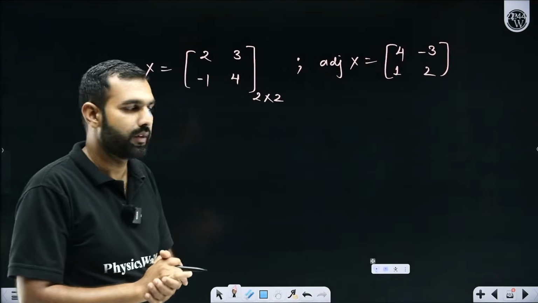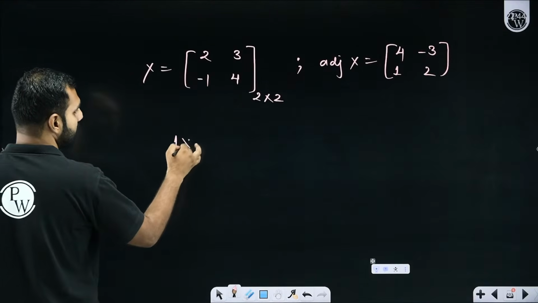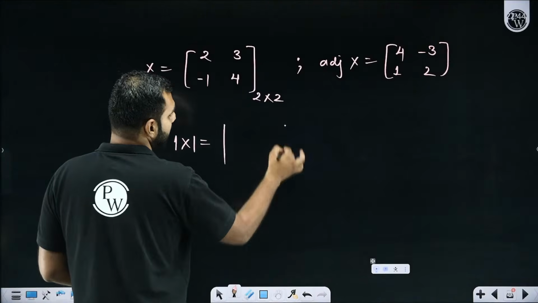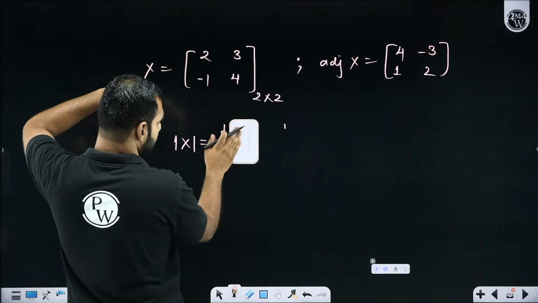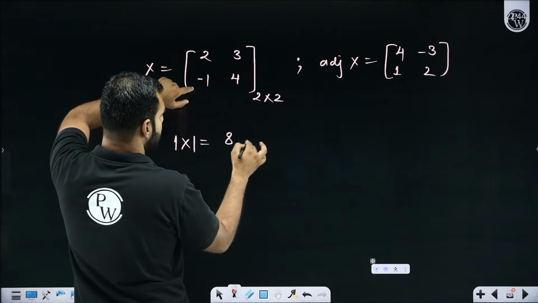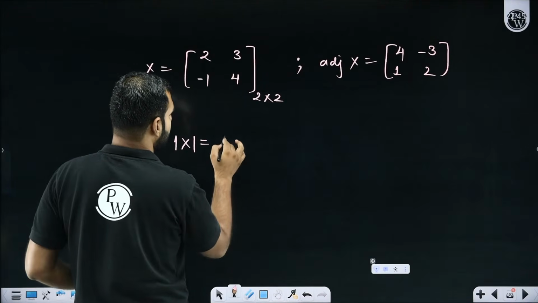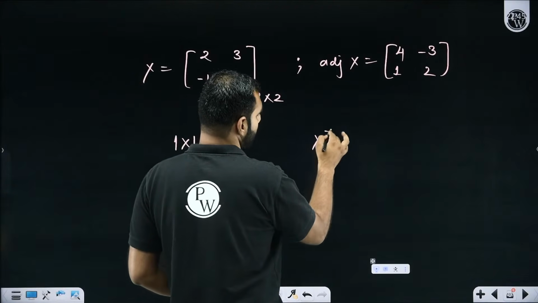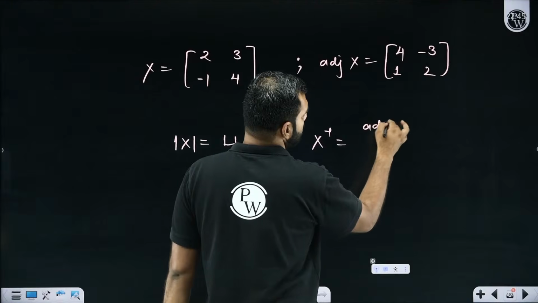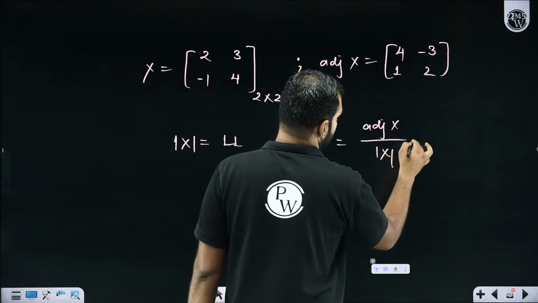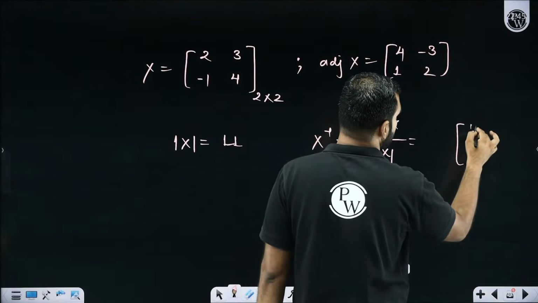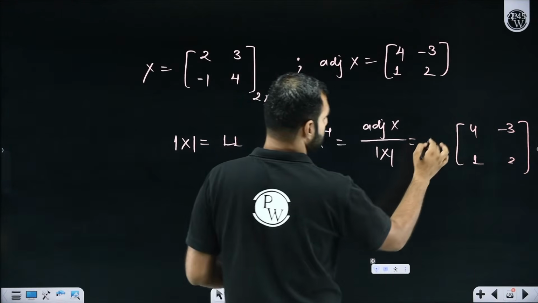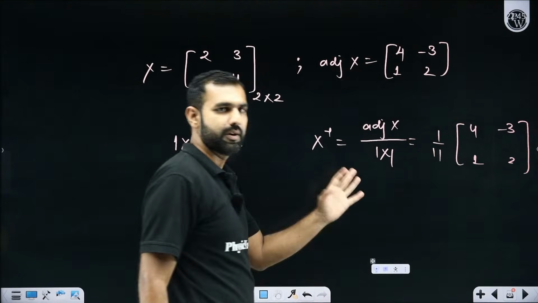That's your adjoint. Can somebody help me with the determinant of X? I can directly write it: 2 into 4 is 8, plus 3, so it is 11. Which means if I now wish to define the inverse of X, it will be given by adjoint of X divided by determinant of X. We already know the adjoint is 4, -3, 1 and 2, and it is divided by determinant of X, which is 11. So if I multiply it by 1 by 11, my job is done.